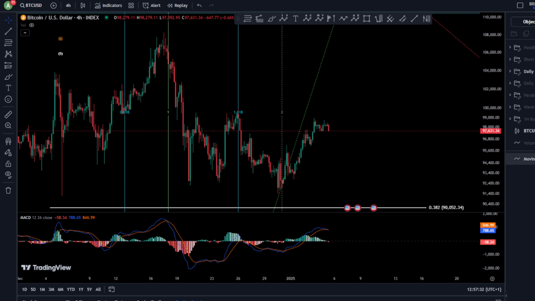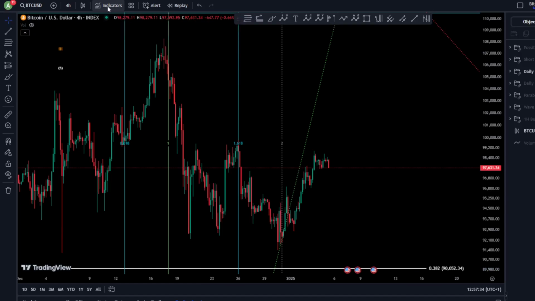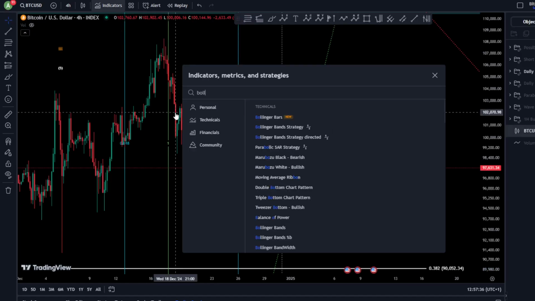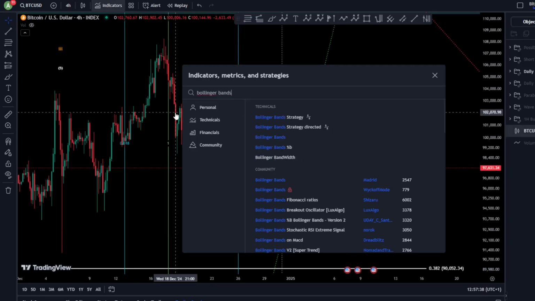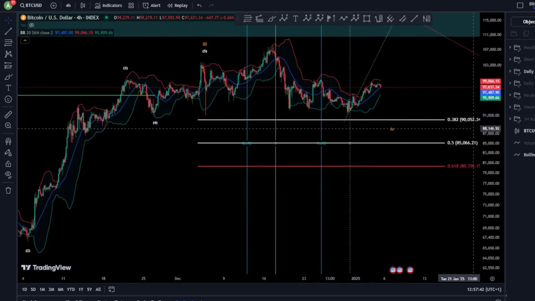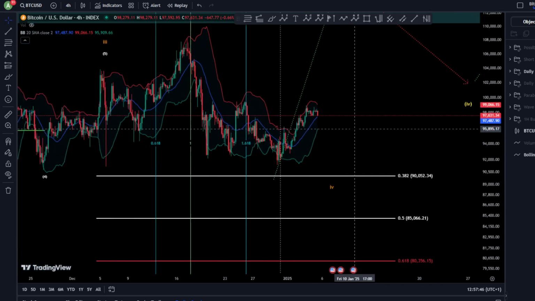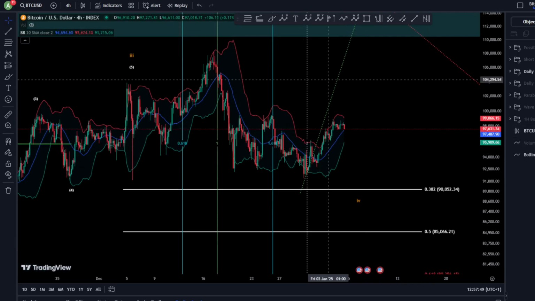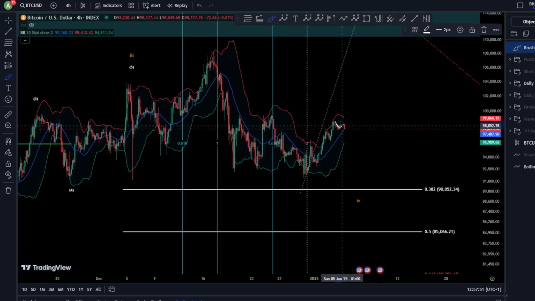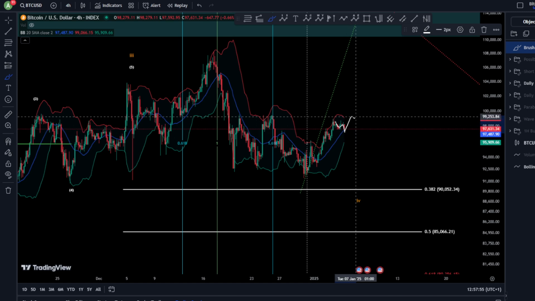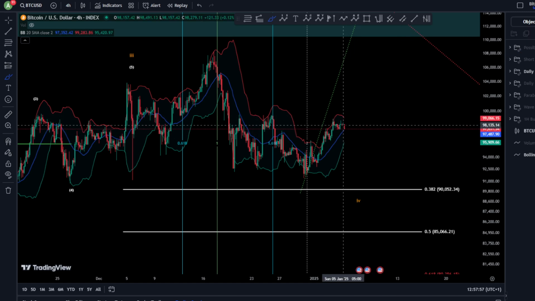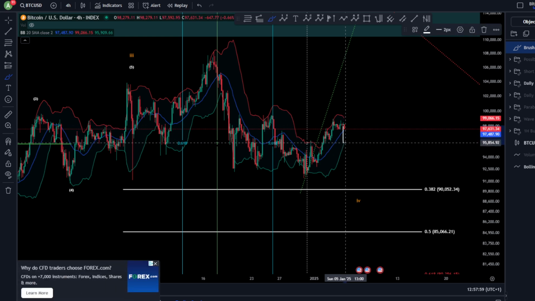The last indicator that I would like to see here is the Bollinger Bands. Let's see what we have. Based on the 4-hour chart, we are very close to the midline, right? So if this midline wants to play as a support, and if it is broken, then we will move towards the downside.